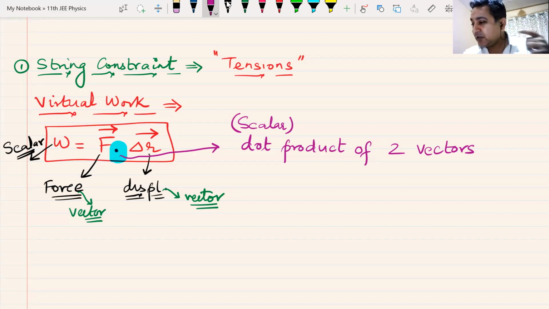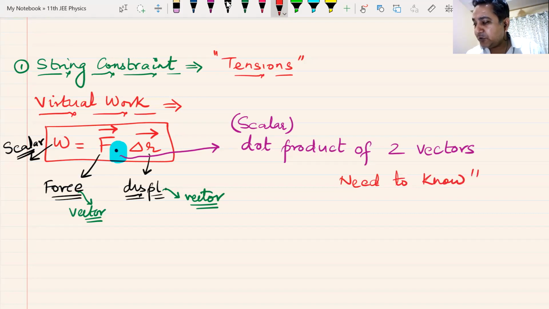And I am again using that same term that I used today twice, need to know basis. Do you understand the meaning of the term need to know basis? I'll only tell you what you need to know. I will not tell you anything more, I will not tell you anything less. In vectors, we did not need dot product and cross product because we would forget them by the time we come to use them. That's why we did not do them. Now, what is the dot product of two vectors? We'll only use that part which we need right now.